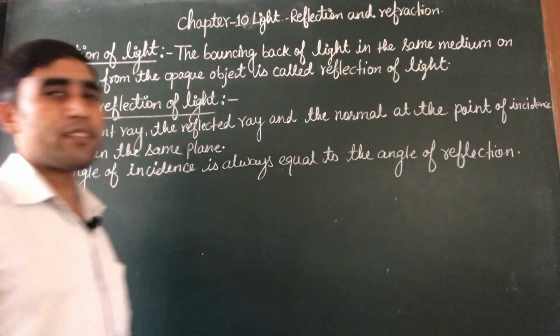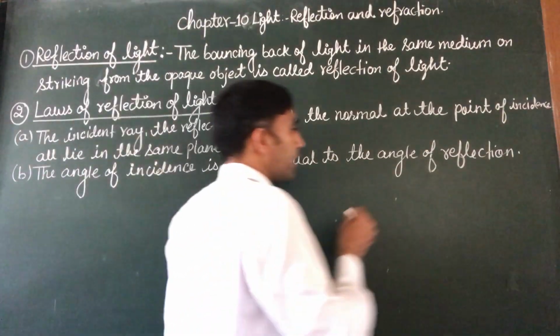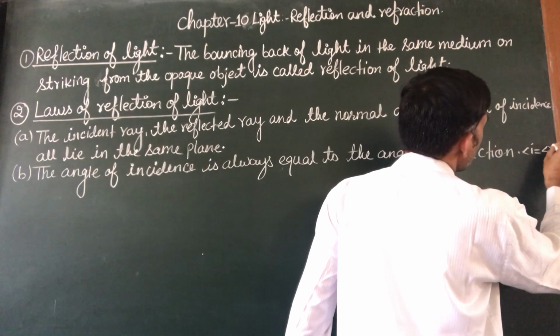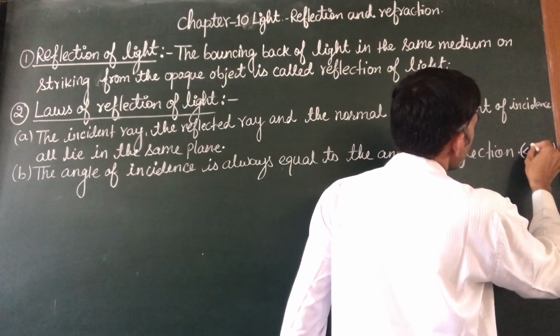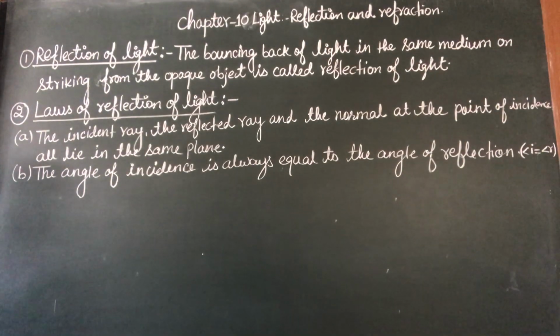If the angle of incidence is i, then the angle of reflection is r. So it is also known as angle i equals angle r. We can understand it with the help of the diagram also.